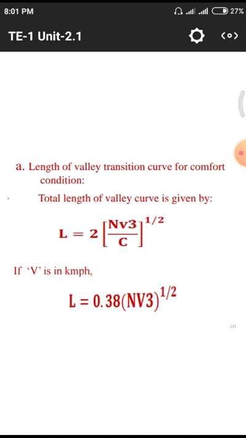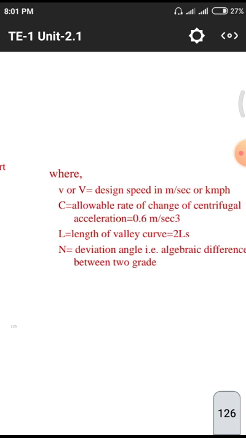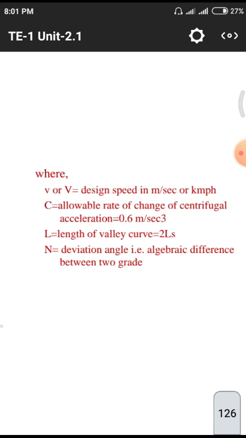In the above, V is in terms of meters per second, but in case of kilometers per hour we use L equals 0.38 (N V cube) whole power 1 by 2, where C is the allowable rate of change of centrifugal acceleration. That means centrifugal force changing.